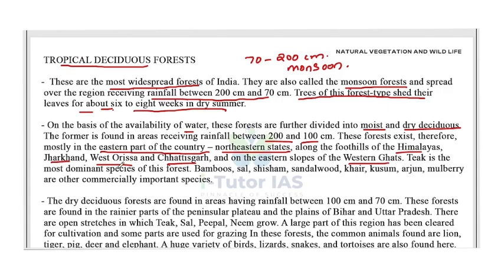Teak is the most dominant species of this forest. Bamboos, sal, shisham, sandalwood, khair, kusum, arjun, mulberry, and other commercially important species are also found here. Okay, so that's about the moist deciduous forest.